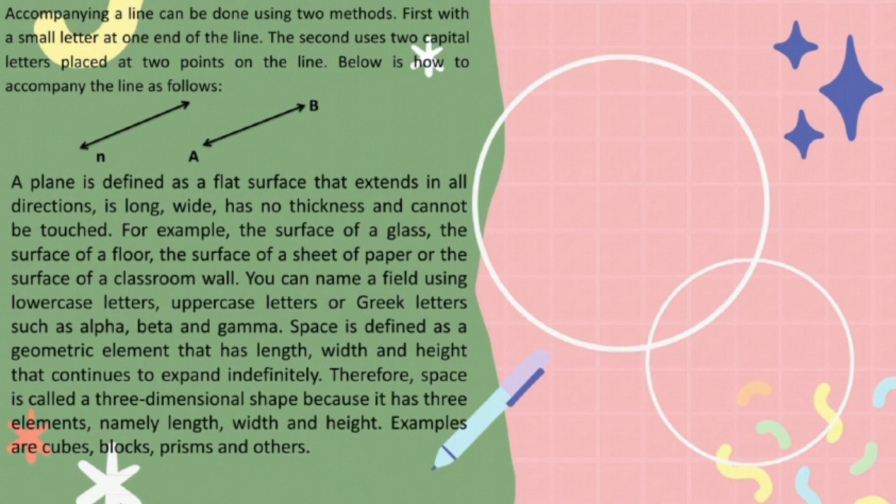Space is defined as a geometry element that has length, width, and height that continues to expand indefinitely. Space is called a three-dimensional shape because it has three elements, namely length, width, and height. Examples are cubes, blocks, frames, and others.